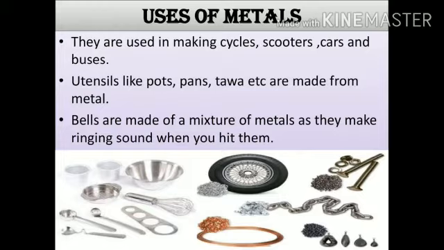Uses of metals. They are used in making cycles, scooters, cars and buses. Utensils like pots, pans, tawa, etc. are made from metals. Bells are made of a mixture of metals as they make a ringing sound when you hit them.